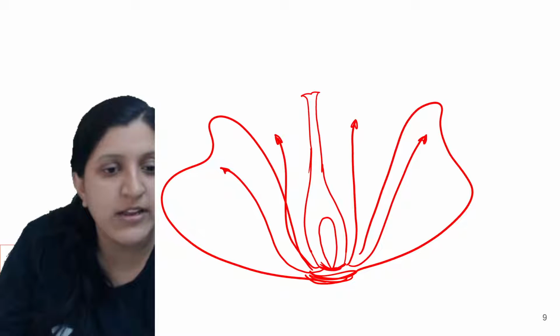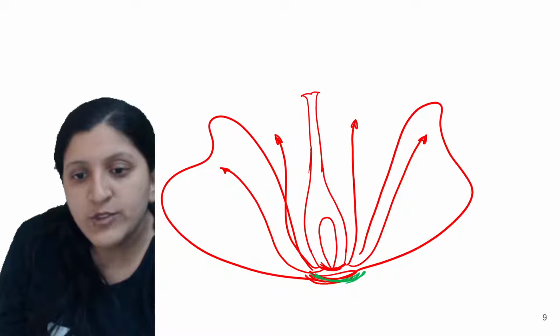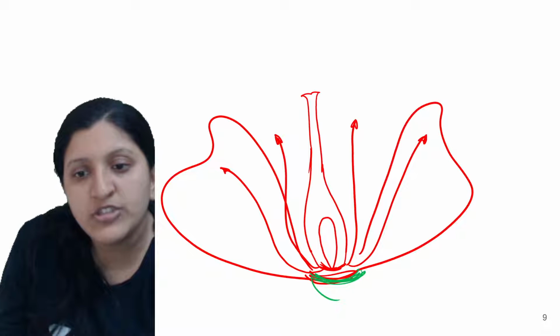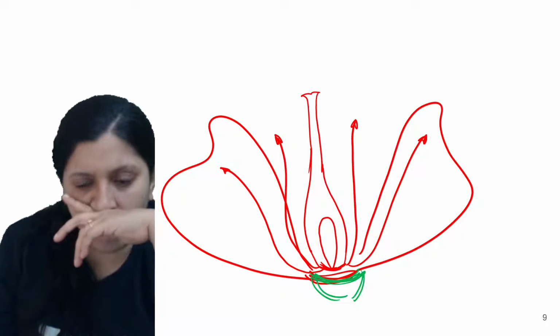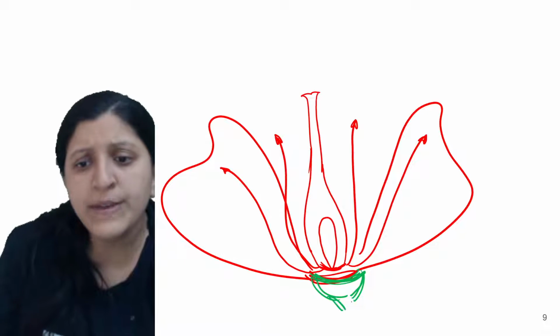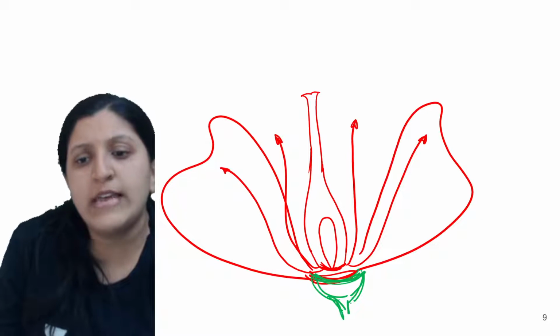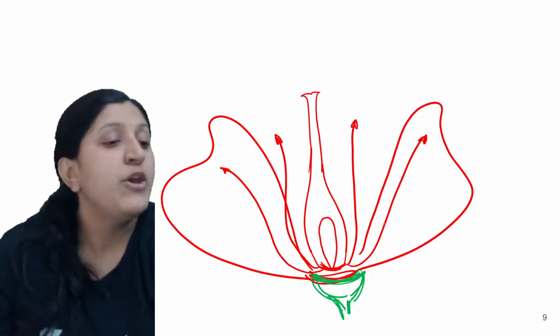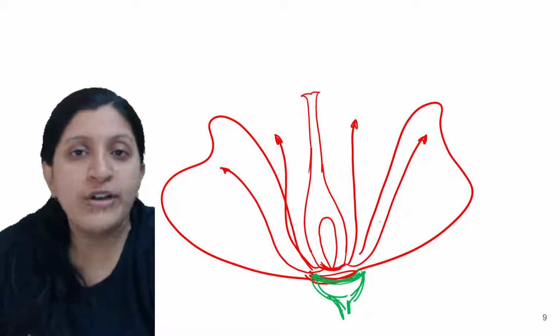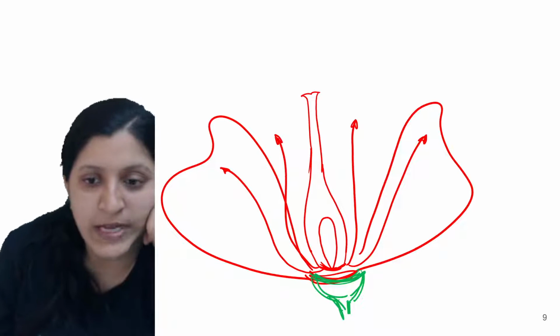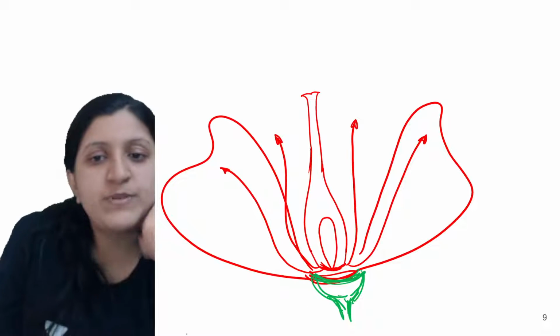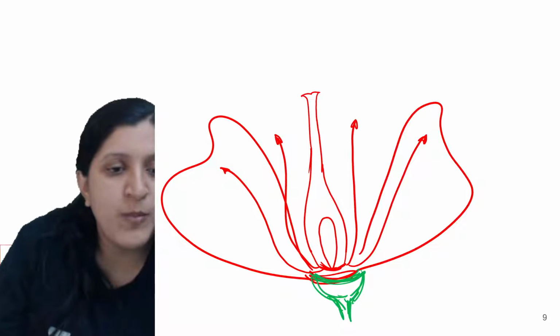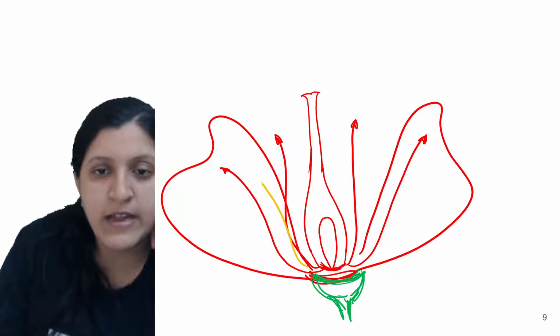I'll change the color for the thalamus so you can understand. The thalamus will be somewhat greenish in color. So placed on the thalamus, or receptacle, you can find the different whorls. Now this is the thalamus part, and we'll draw more petals again because I haven't drawn them.